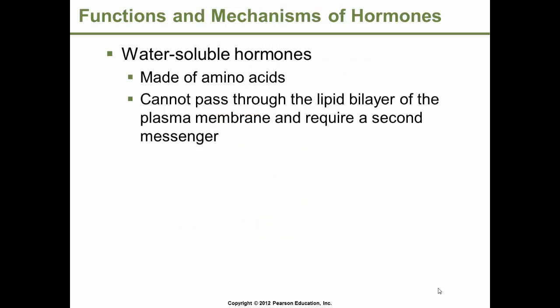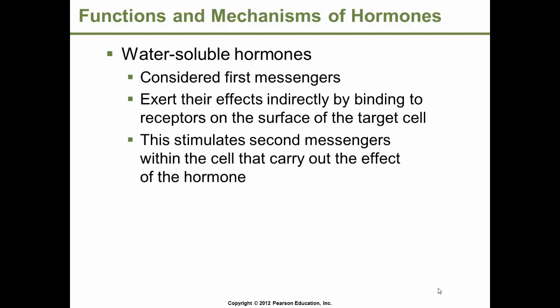Water-soluble hormones, on the other hand, are made of amino acids, and they cannot pass through the lipid bilayer of the plasma membrane and require a second messenger to exert their effects. Water-soluble hormones are considered first messengers. They exert their effects indirectly by binding to receptors on the surface of the plasma membrane. This stimulates second messengers within the cell to carry out the effect of that particular hormone.